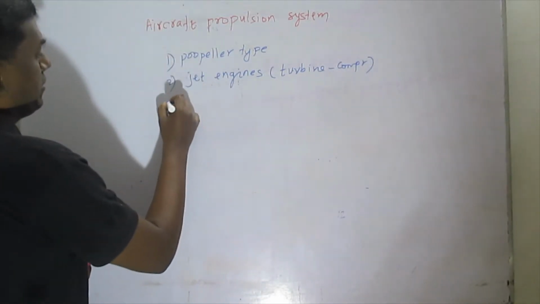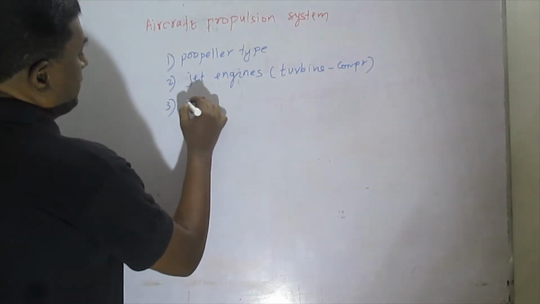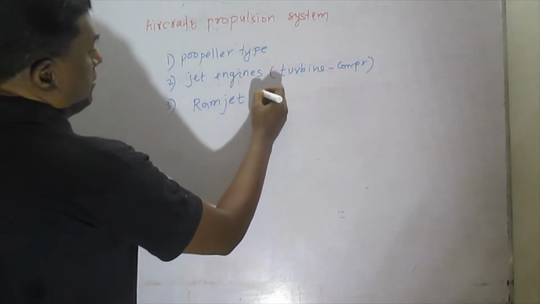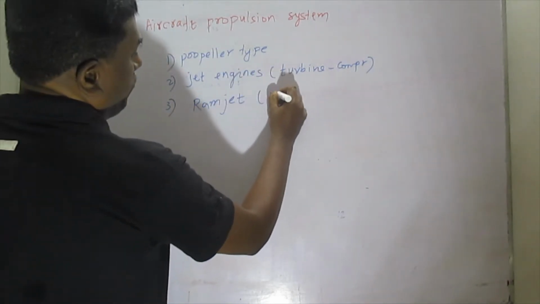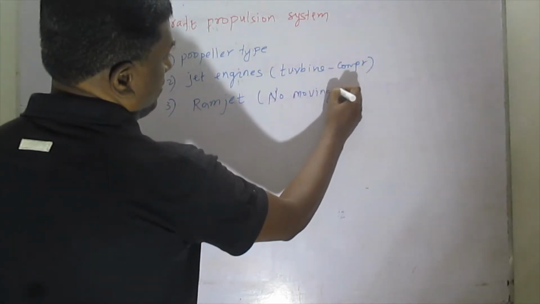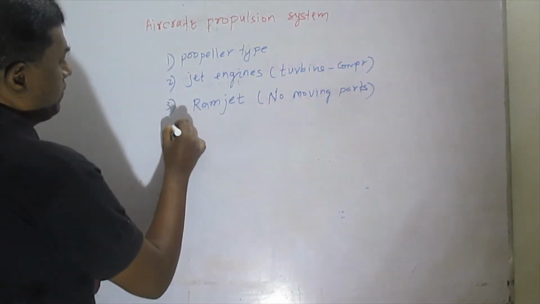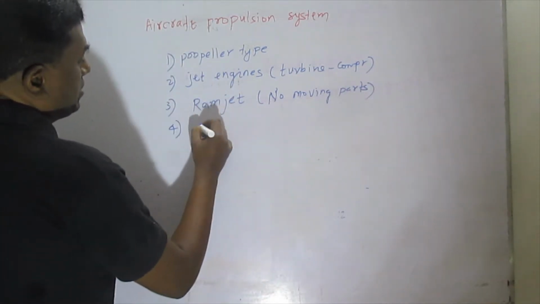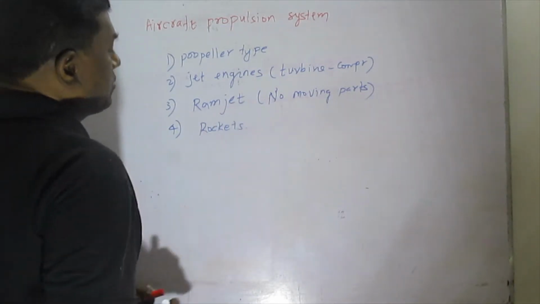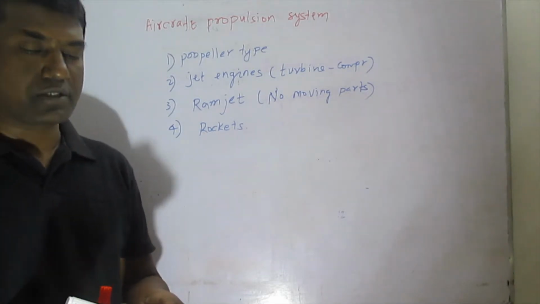And then the third one, where there are no driving units, like the ramjet, and here there are no moving parts. And then another one, rockets. So these are the types of engines we use for the aircraft propulsion system.